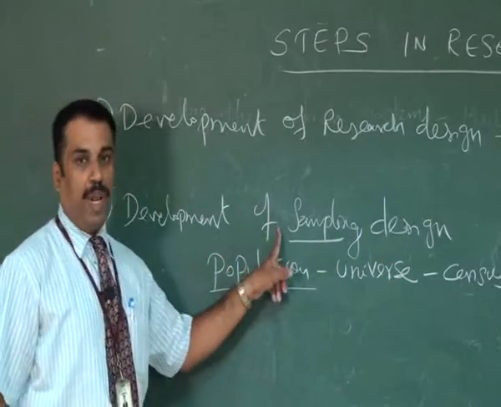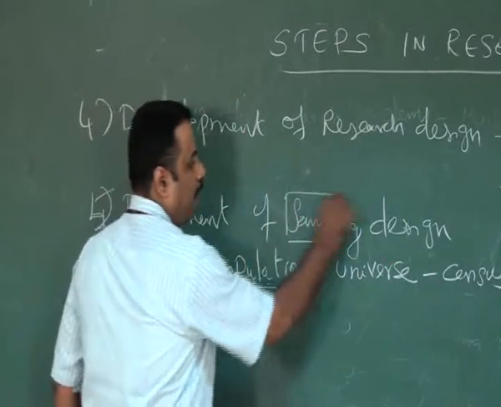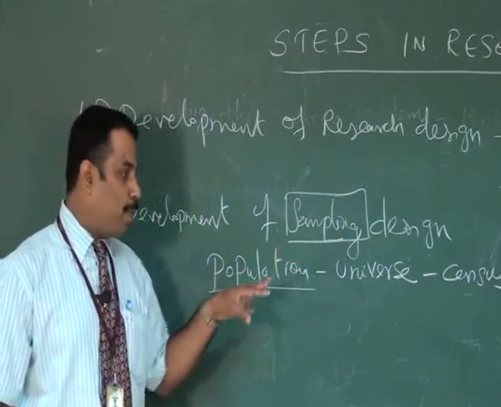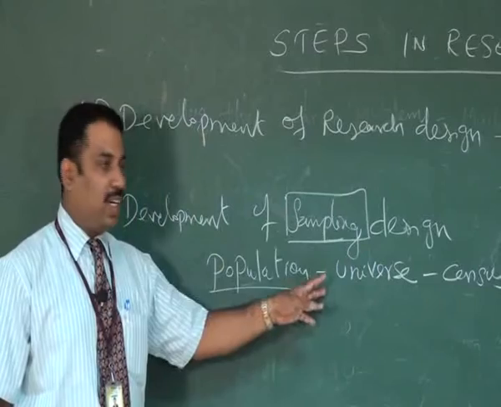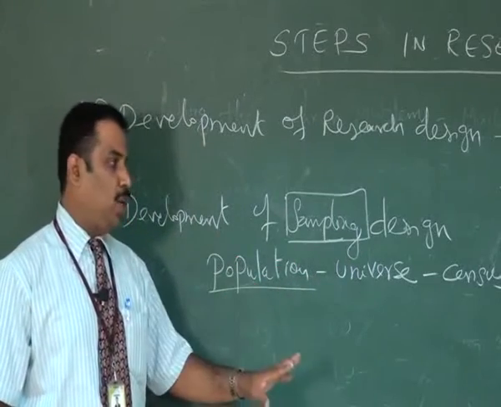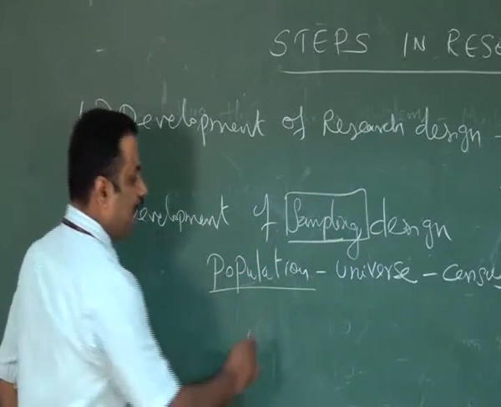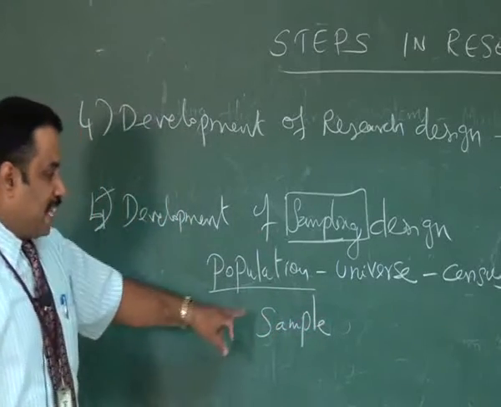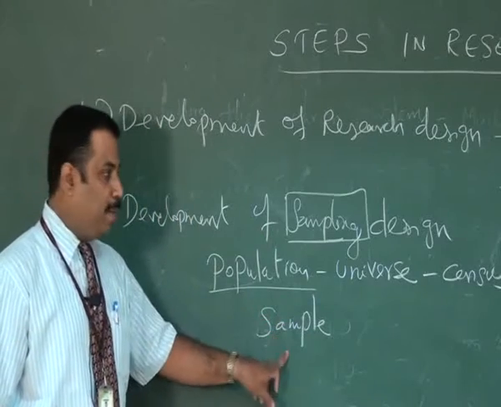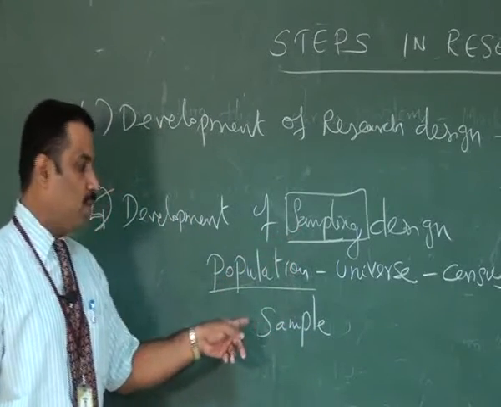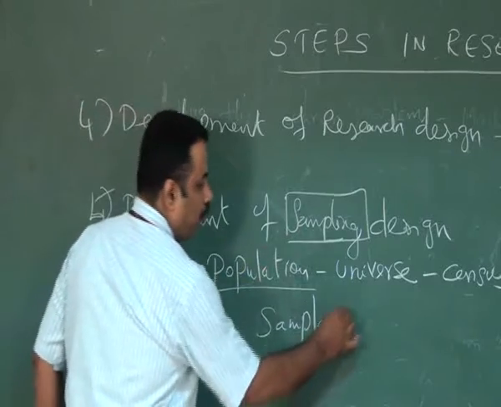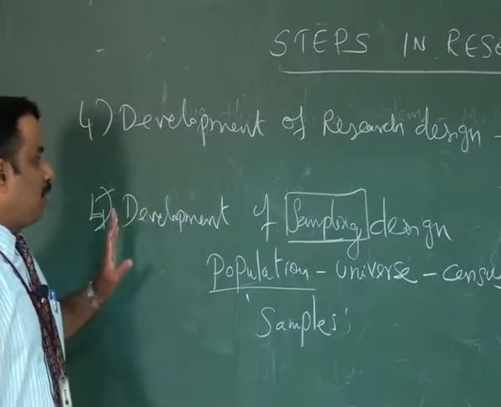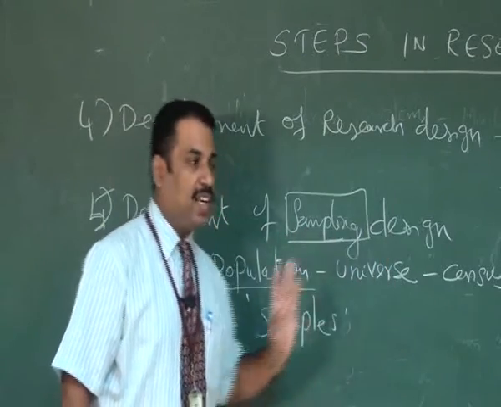Then what is sampling? In the case of sampling, the researcher is selecting certain items from the population which are going to reflect the same nature as the universe or the population. That is called a sample. So the sample is going to reflect the same nature of the population. So he is going to collect samples from the population. This is the sampling method. There are different types of sampling designs existing.